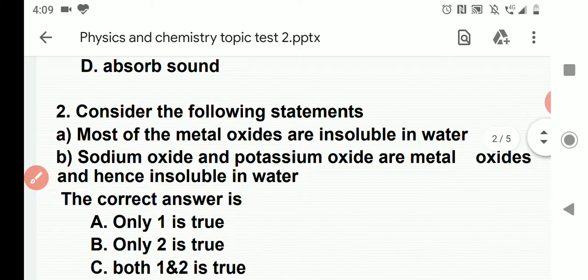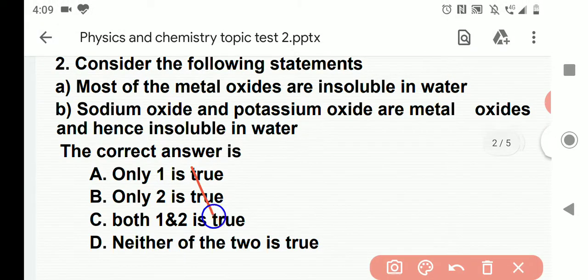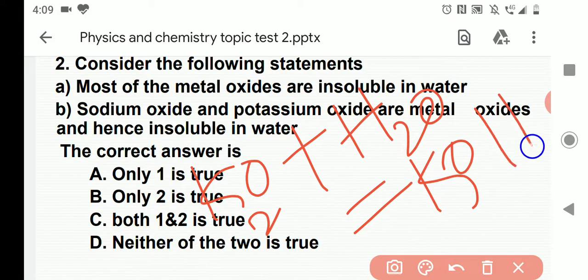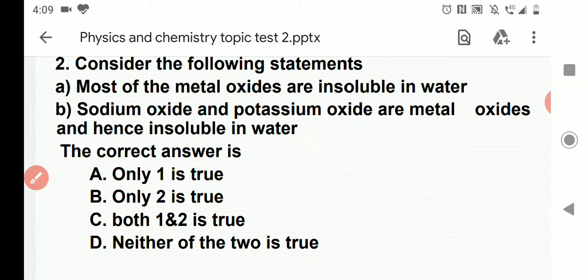If I take K2O, potassium oxide, a metal oxide, and it reacts with water, KOH is formed. A compound is formed, which means it is dissolved. Okay, this is the concept.